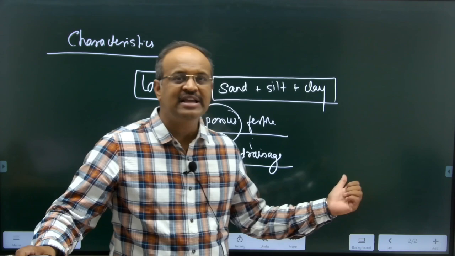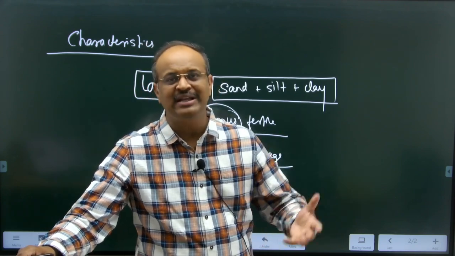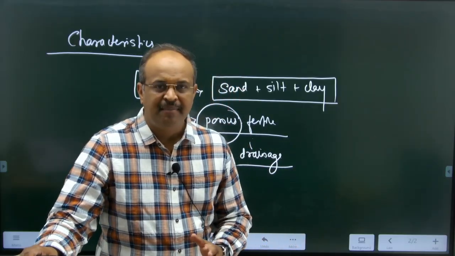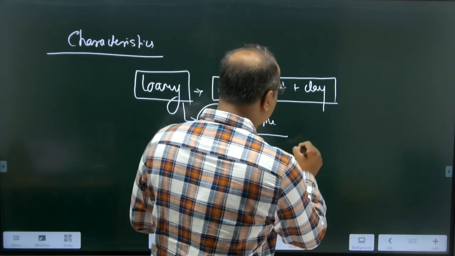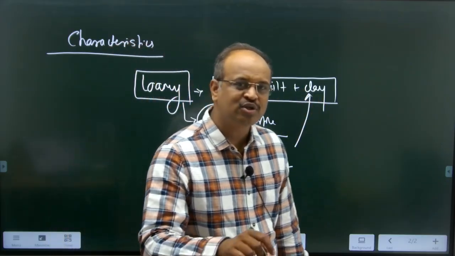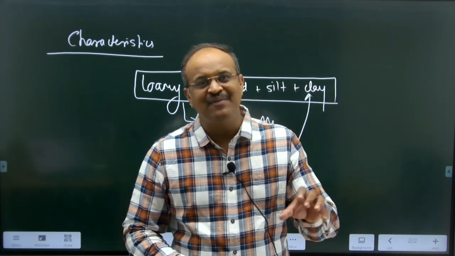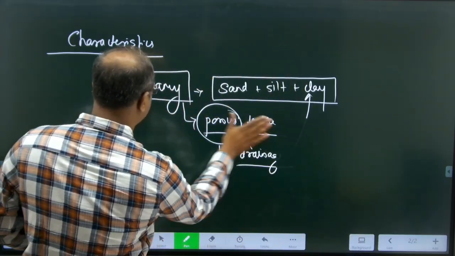Whenever you get heavy rainfall, the water will drain away because of this porosity. But as the clay percentage is also optimum, the water holding capacity of the soil is also good. That is the reason why you can grow diverse types of crops in this region. Understanding the points? Yes.